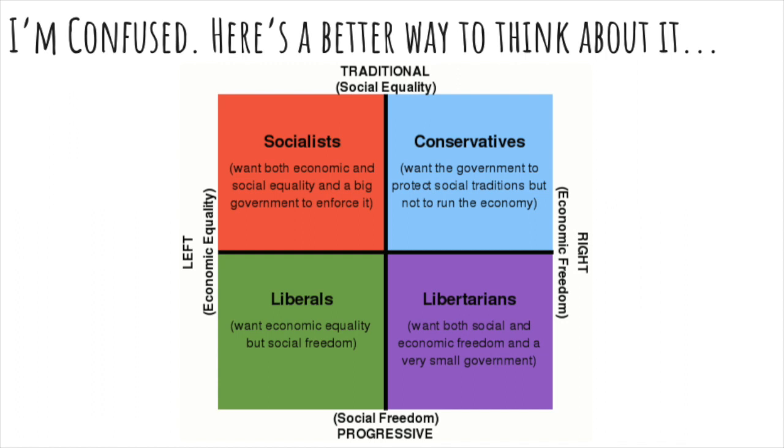A more nuanced approach is looking at a model like this. This has 4 different quadrants in it, and it's got an XY axis. On the X-axis is the degree of economic freedom. On the left, you would have total economic equality or total government involvement and control over the economy, and on the right, total economic freedom. And then the Y-axis is about social freedoms. The more up you go on the Y-axis, the less freedom, and the more freedom, the further south you go. This way, the Bernie Sanders of the world can find a home up there in that top left quadrant. The Rand Pauls and the Tea Party folks can find a home down there in the libertarian quadrant, and it just makes a little bit more sense.